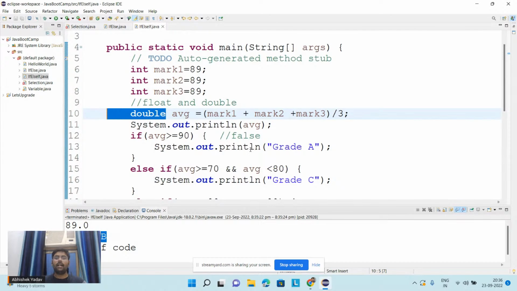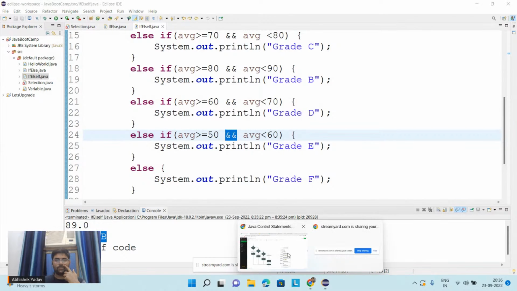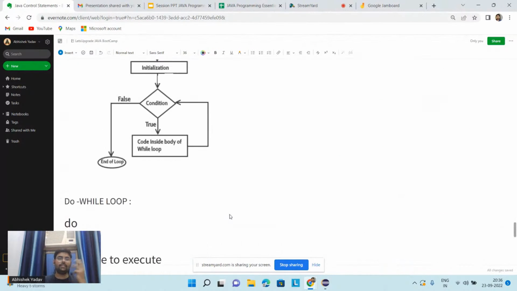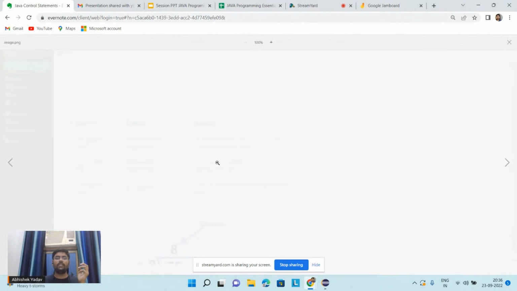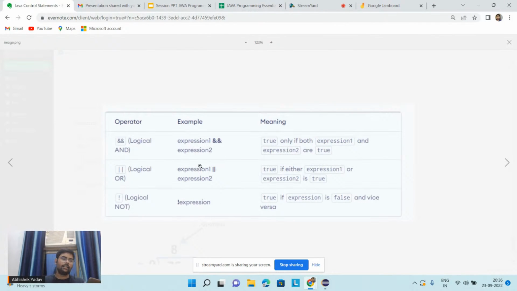So guys, what is this "and" here? This "and" is my logical operator. So let's take 5 minutes to understand this logical operator. We have three types of logical operator. The first one is the logical AND, the second one is the logical OR, and the third one is the NOT operator, right? What is meant by AND? Yes, this is my logical operator.